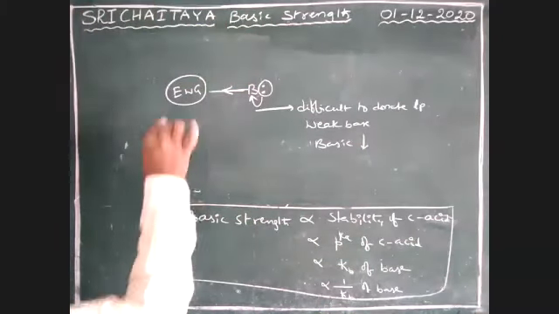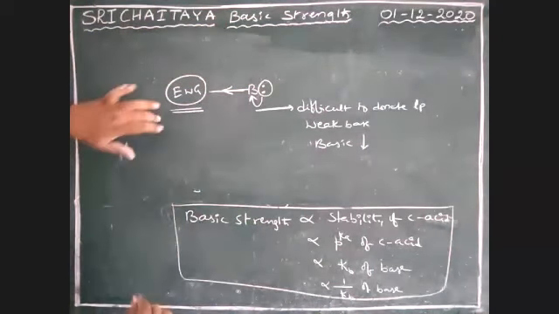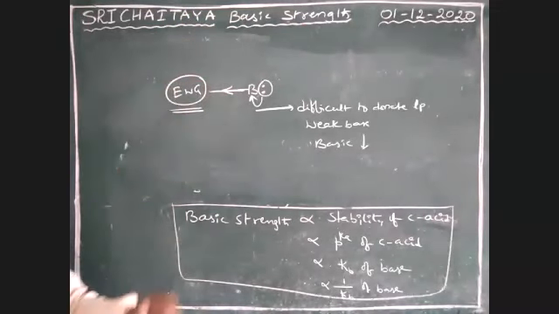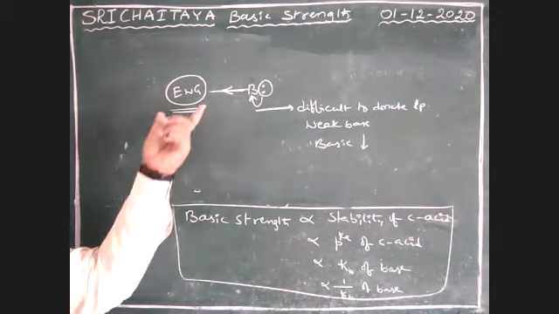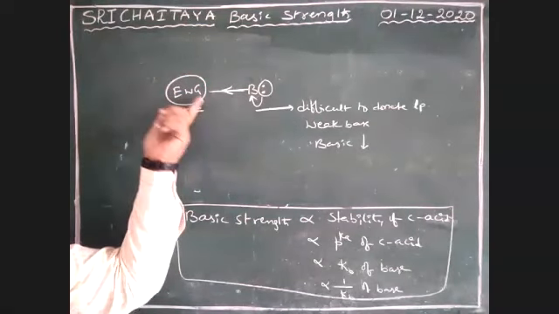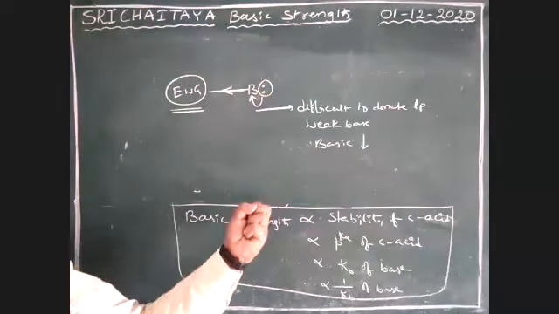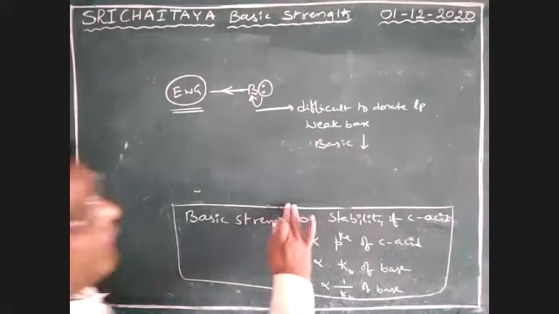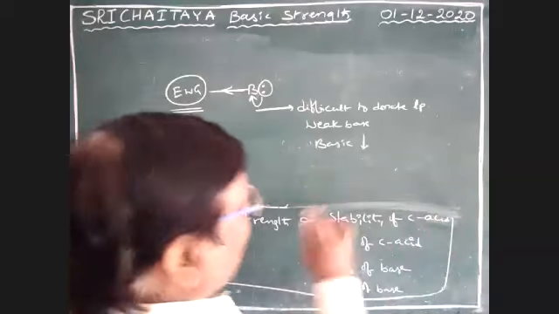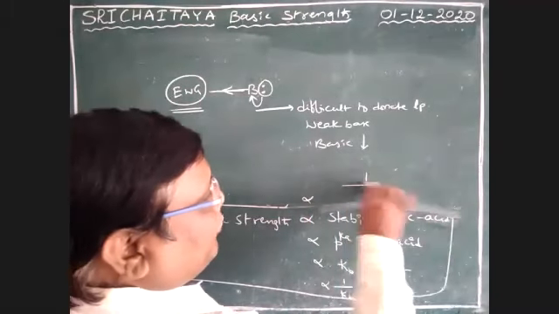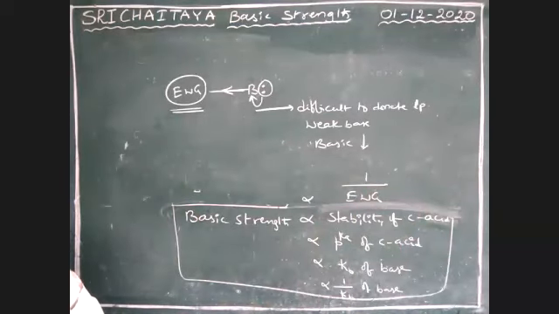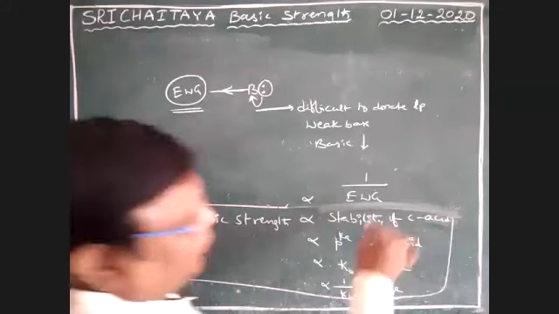Whenever an electron withdrawing group is attached to a compound that you are treating as a base, the electron withdrawing group decreases the basic strength. Therefore, basic strength is inversely proportional to electron withdrawing groups. What are those electron withdrawing groups?